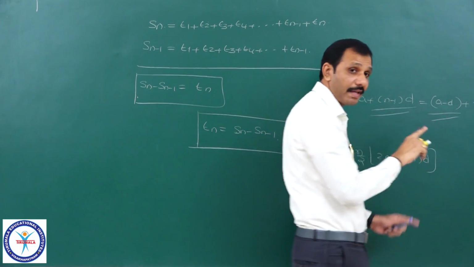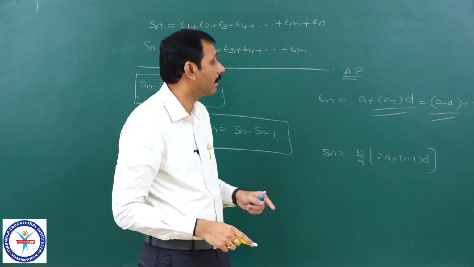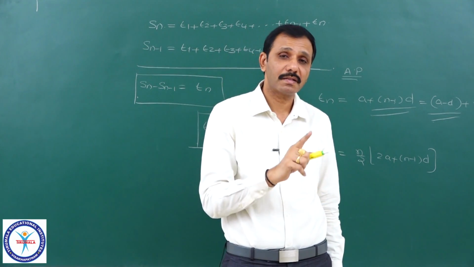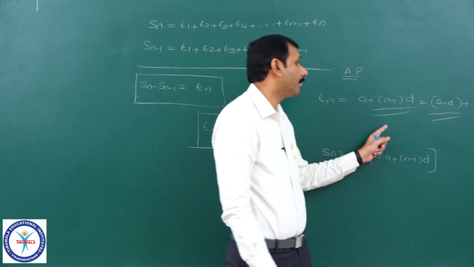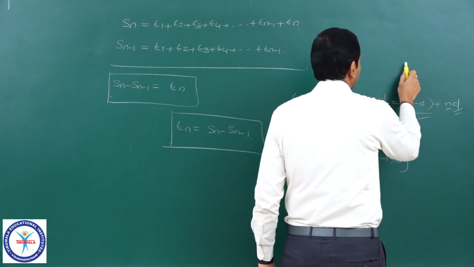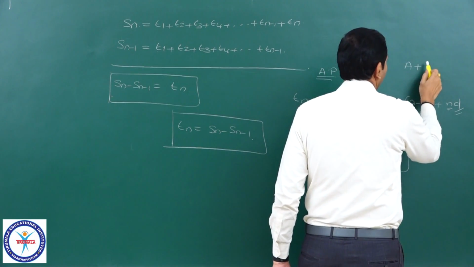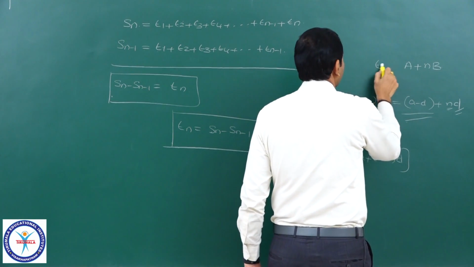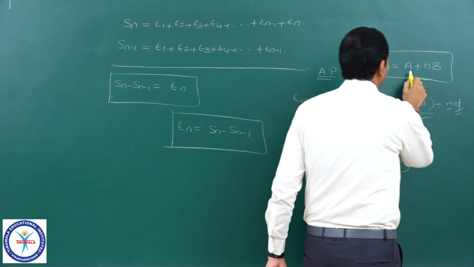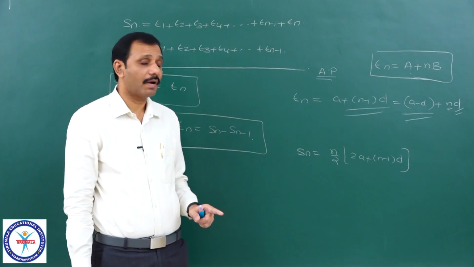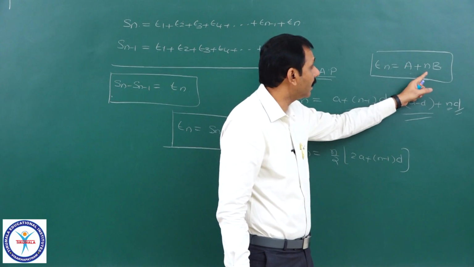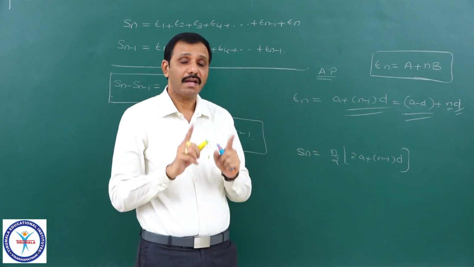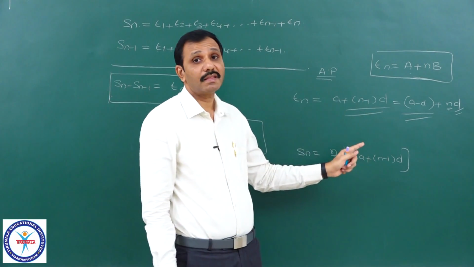Here only n is the variable, n equal to 1, n equal to 2 and so on I will take. Therefore, for any arithmetic progression the nth term must be linear in n. Whenever you notice the nth term is a linear expression in n with constants, that must be an AP. That denotes the nth term of an AP only.